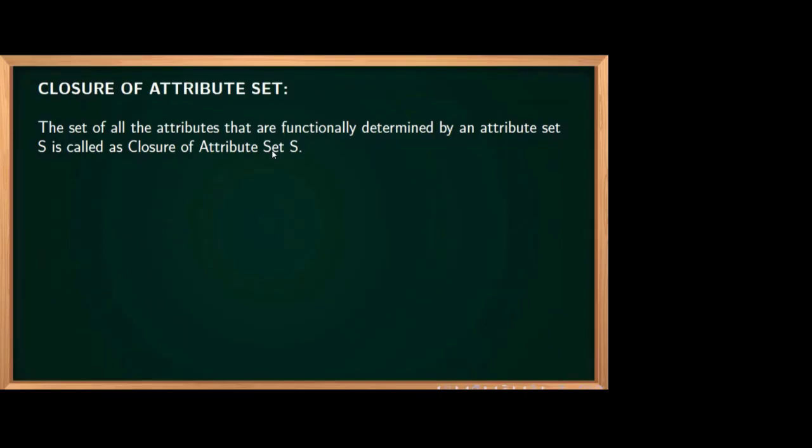Sometimes these rules are very difficult to study and apply. So for doing the problems, we'll simply be finding the closure of the attribute set. What do you mean by the closure of the attribute set? That means if some functional dependencies are there, what are all the indirect functional dependencies you can get out of that? That is what we are actually doing here.